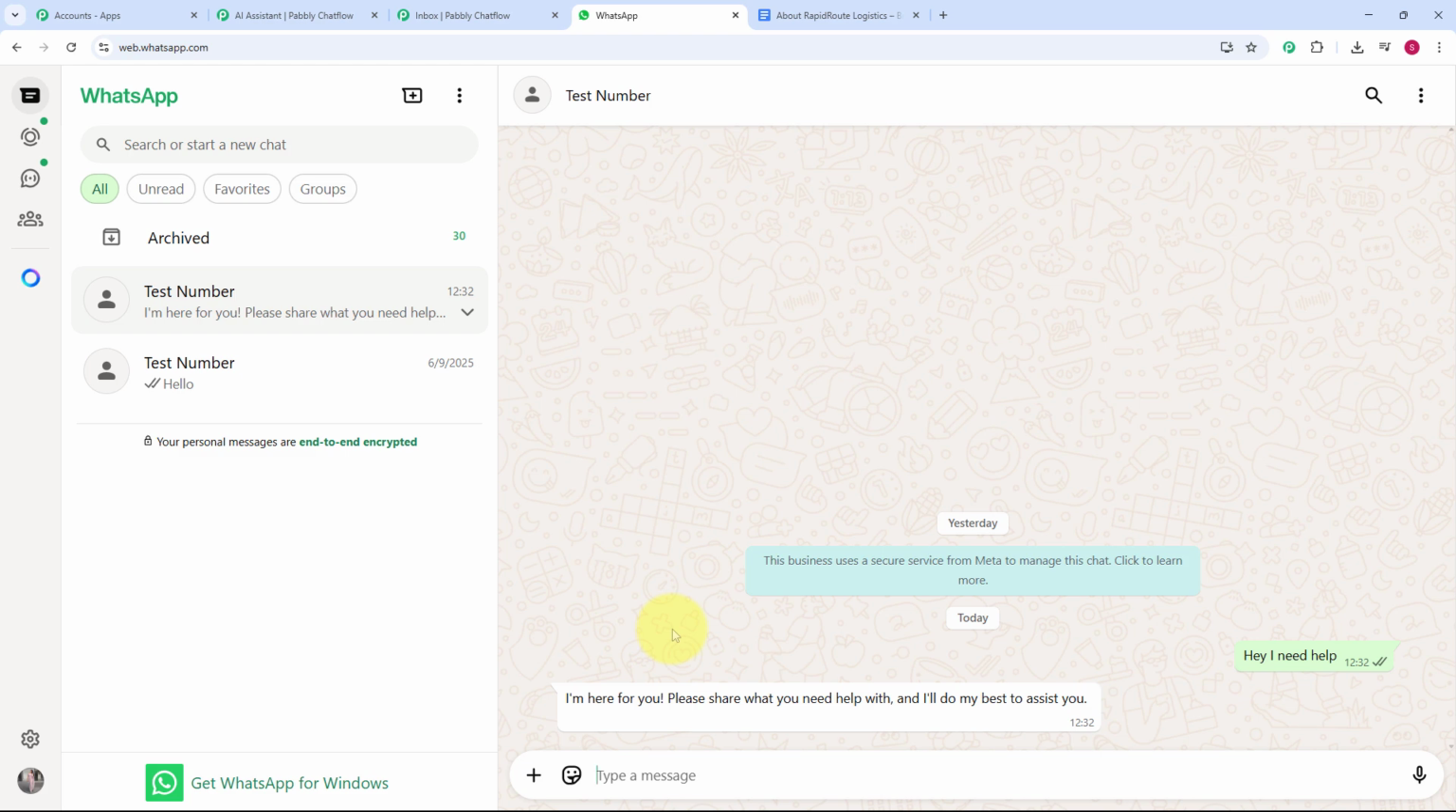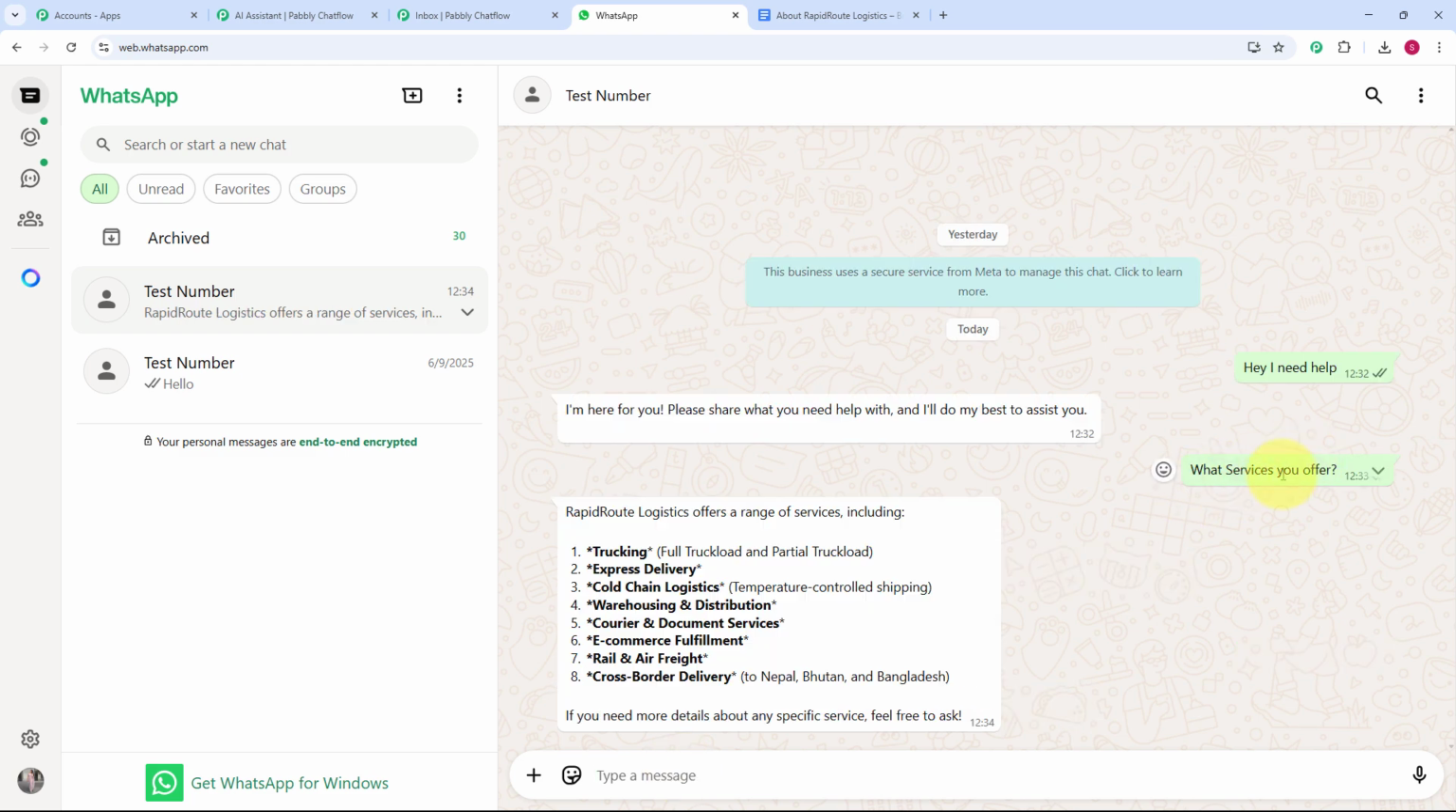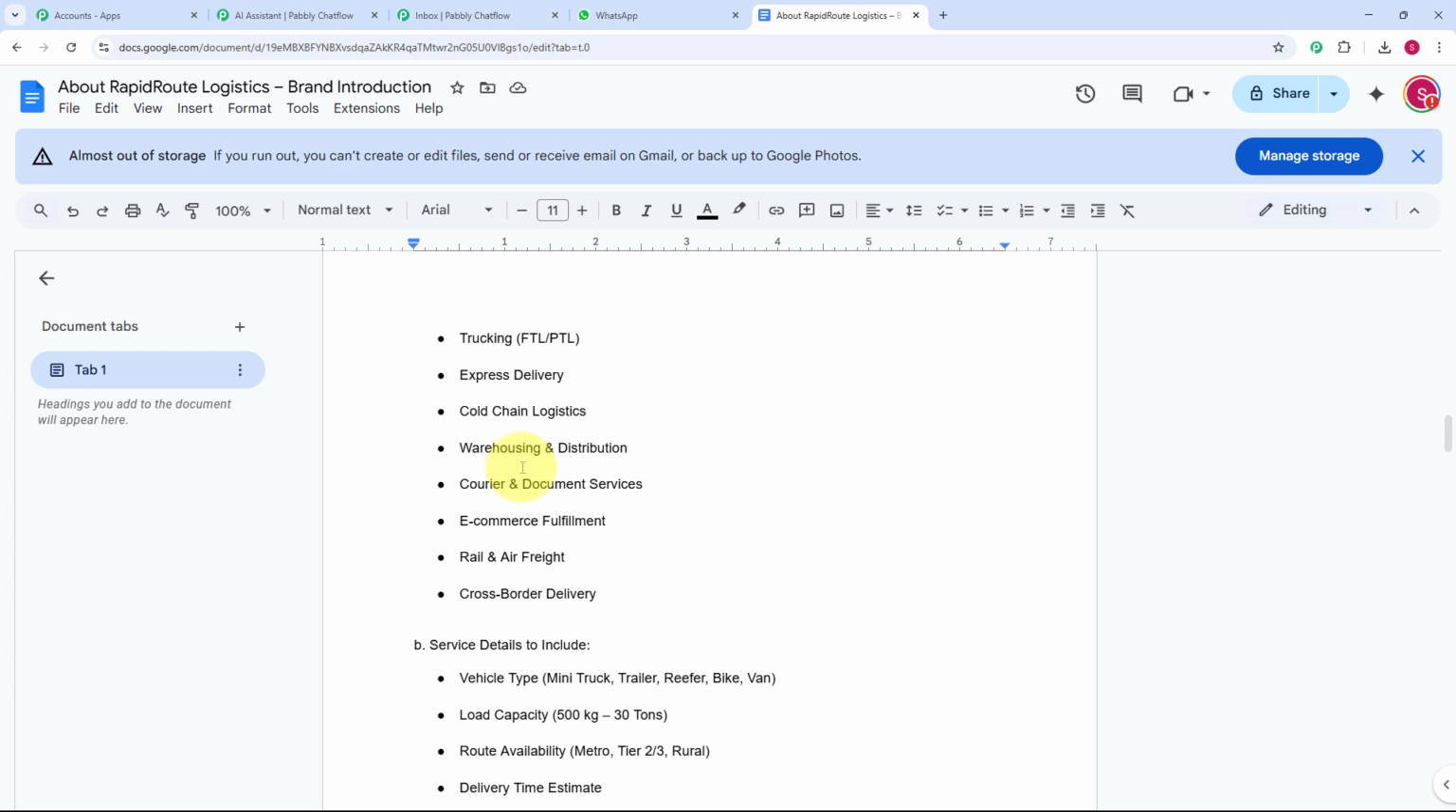Now let's send another message and see whether my AI agent is responding according to my details or not. So I am going to enter a message regarding the services offered. Here you can see I have sent the message, that is, what services you offer. Here I have got this message regarding the services from my AI agent. Now let's check whether this is the detail I have provided to my knowledge base. Here you can see my AI agent is providing the same details which I have filled in this document.